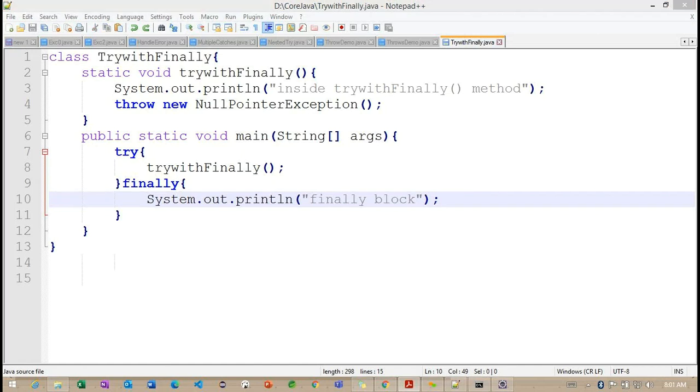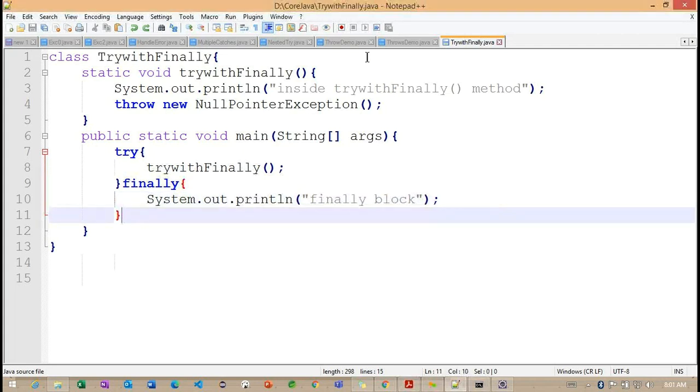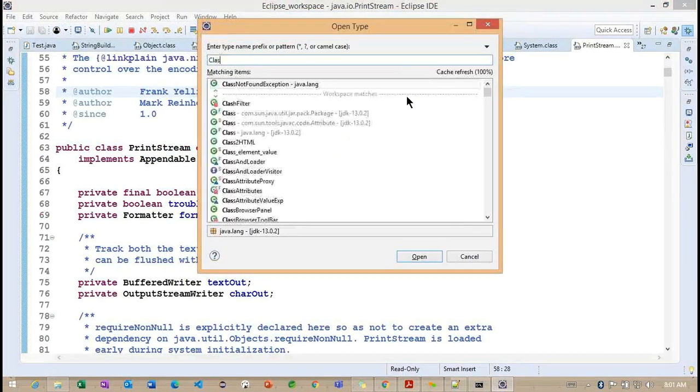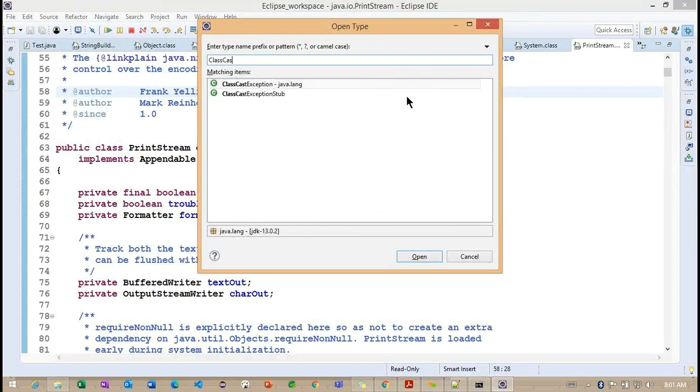Okay, now we need to understand what built-in exceptions we have. Some of the built-in exceptions we already identified: the arithmetic exception, array index out of bound exception, and now we identified the class not found exception. Same way, we have one more exception called class cast exception.